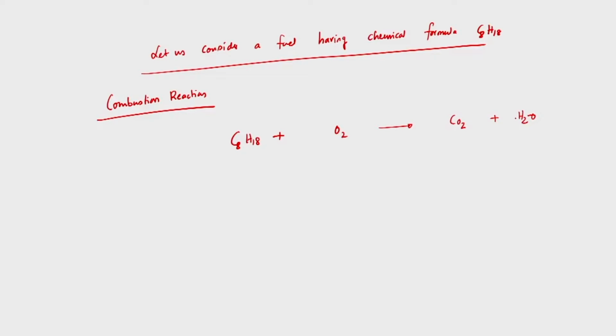So, it will definitely produce carbon dioxide plus water vapor. If we balance this reaction, it will be C8H18 plus 12.5 O2 equals 8 CO2 plus 9 H2O. This is the balanced combustion reaction for this fuel. Now, the molecular weight of this fuel is 8 into 12 plus 18, that is 114 kg, and oxygen is 12.5 into 32 kg.